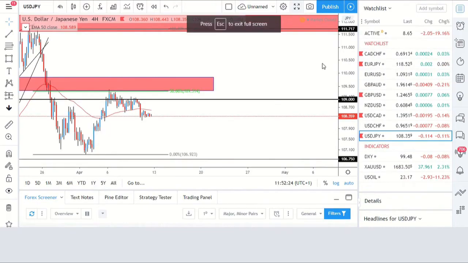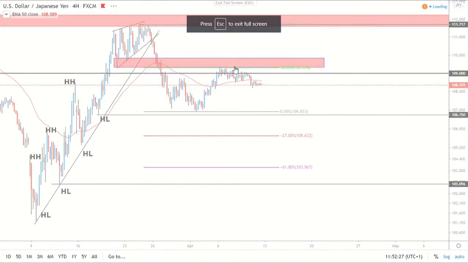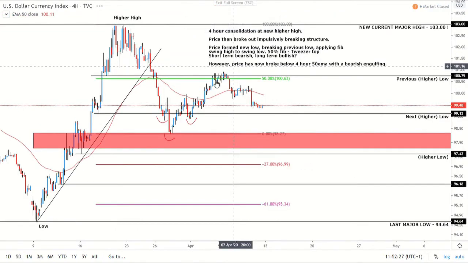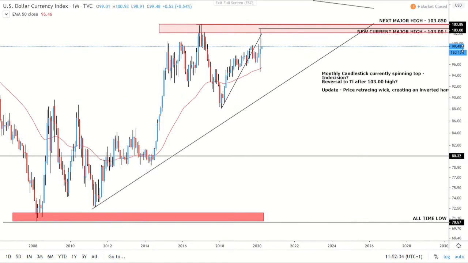So firstly we're going to start off with the DXY as always. Start off on the monthly. Last week I didn't really take too many trades. I was looking at a few of the Australian dollar pairs, but they didn't really play out. I got stopped out of one or two on Australian New Zealand dollar and then Australian dollar CAD for about 1%, so nothing to worry about there. But there wasn't really much going on last week. There was some high volatility, but I think some of the news had an impact, and of course the lack of liquidity, as we said.